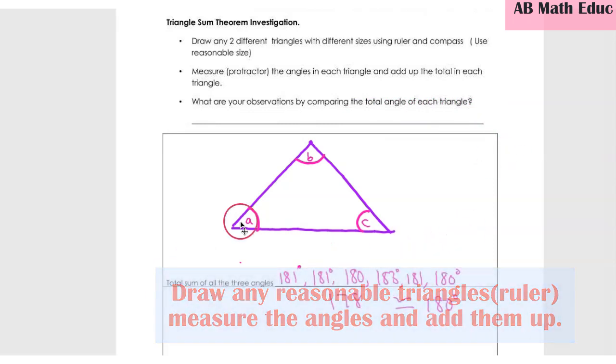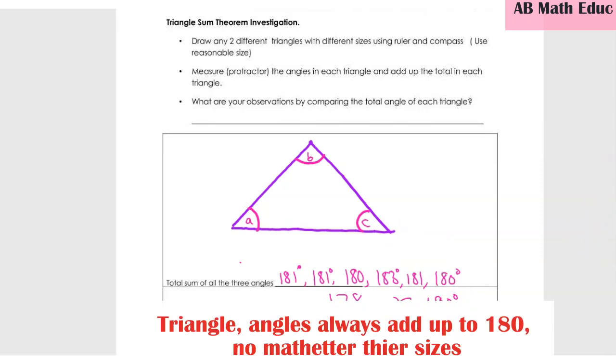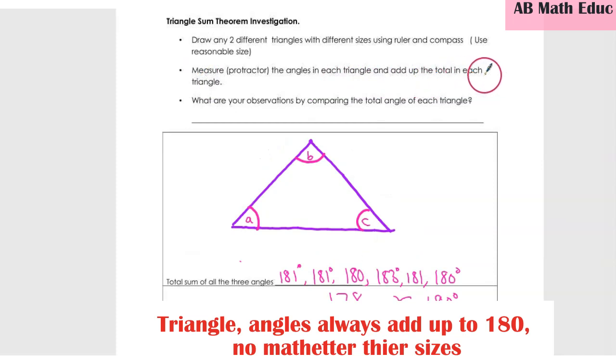When we did it in class, they measured A, B, and C. We had different groups. When they added it up, one group was getting 181, 181, 180, 183, 181, 180, 179. But if we round to the nearest whole number, the number we are approaching is 180. So they have to conclude that when they measure and add up the angles in each triangle, they are getting 180.